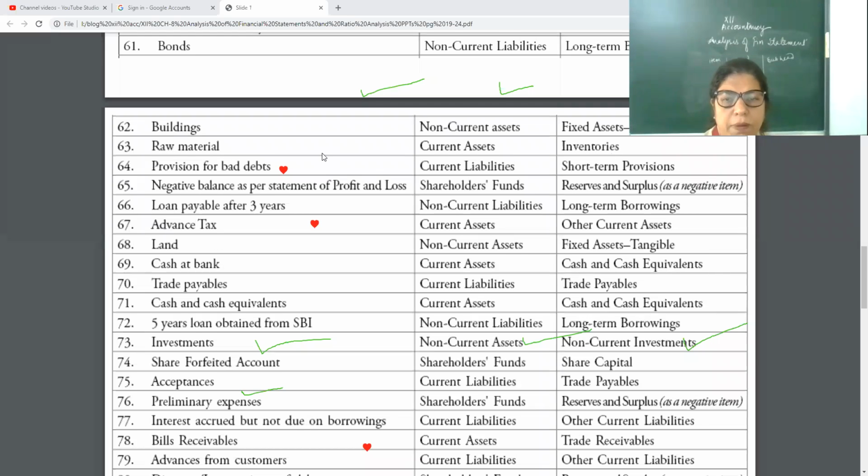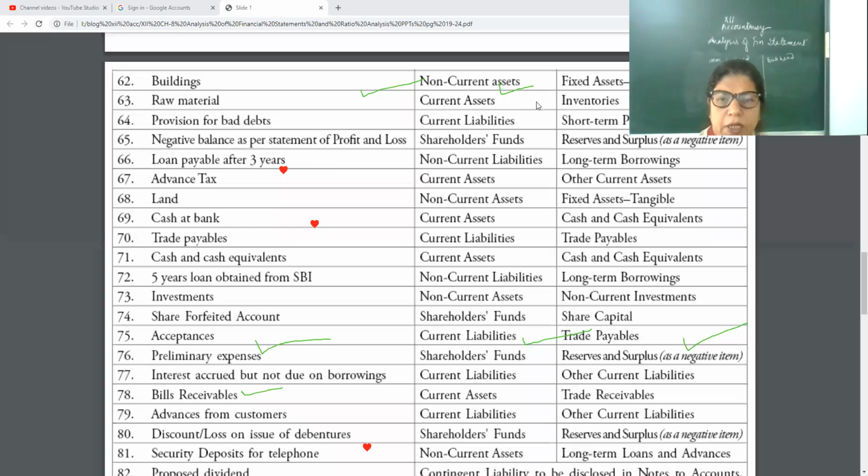See the raw material. Raw material is also under the heading current asset, but subheading inventory. Main things you can copy down. Provision for bad debts, that came in exam, is termed as current liabilities and short-term provision. Loan payable after 3 years: after 3 years the company has to pay it back. Because this is 3 years, that's why it is non-current liability, long duration, and this is long-term borrowing.